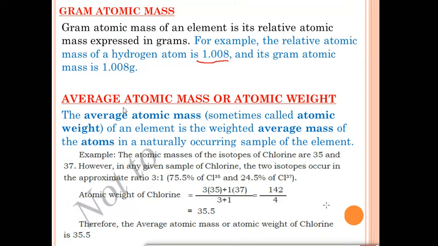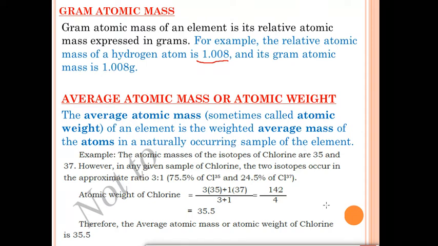Next topic is average atomic mass or atomic weight. The average atomic mass, sometimes also called atomic weight of an element, is the weighted average mass of the atom in a naturally occurring sample of the element. What is this? It is the weighted average mass of the atom in a naturally occurring sample of the element.